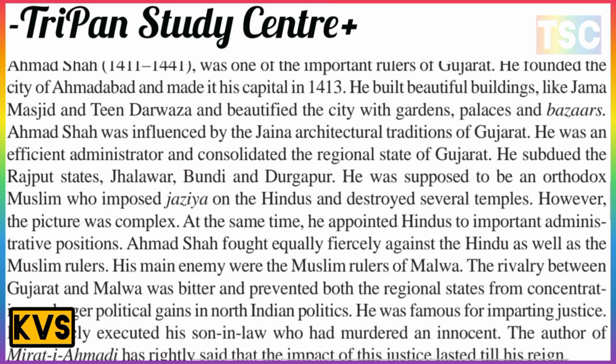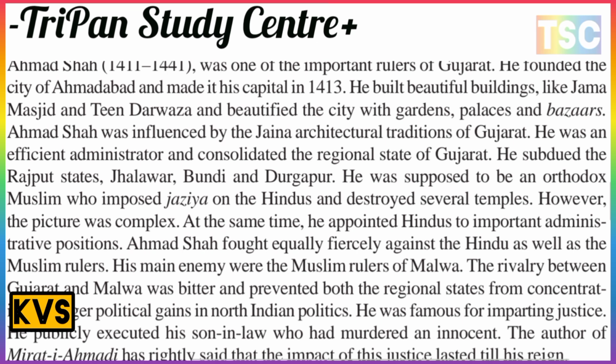He was supposed to be an orthodox Muslim who imposed jizya on the Hindus and destroyed the Sarva temple. At this time, however, the picture was complex. At the same time, he appointed Hindus to important administrative positions.